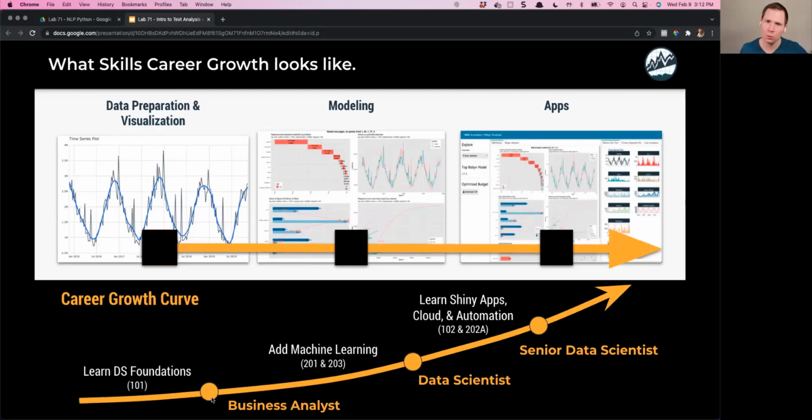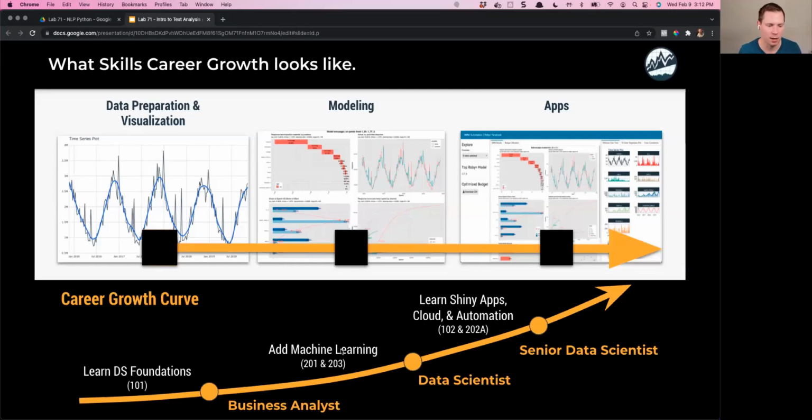But we don't want to become business analysts. We want to become data scientists. Data science is where the money is at. It's also, the job market is crazy right now. People are changing jobs left and right, and we don't want to get into all the issues that are out there. But basically, there is a massive shortage of data scientists, and it's even worse because companies are having a tough time filling positions. So this is really good for data scientists.